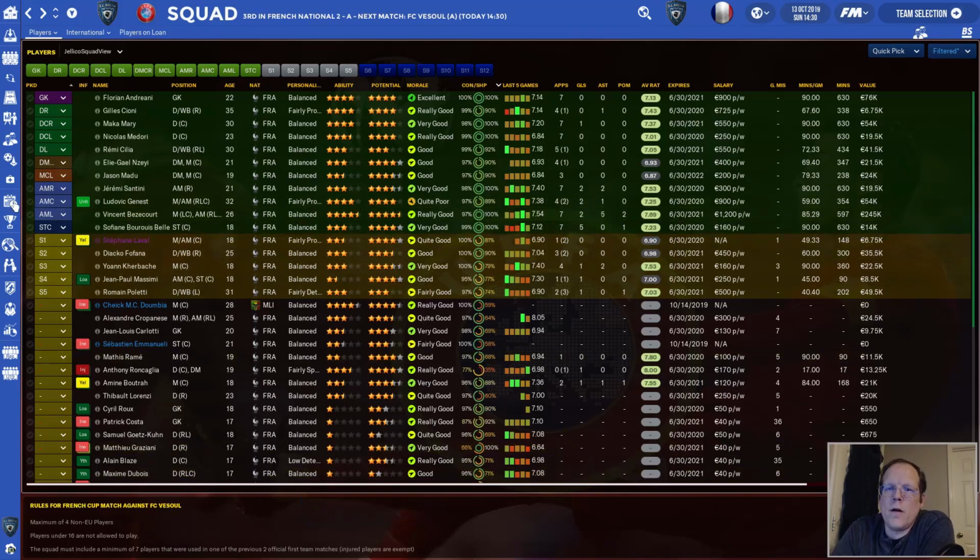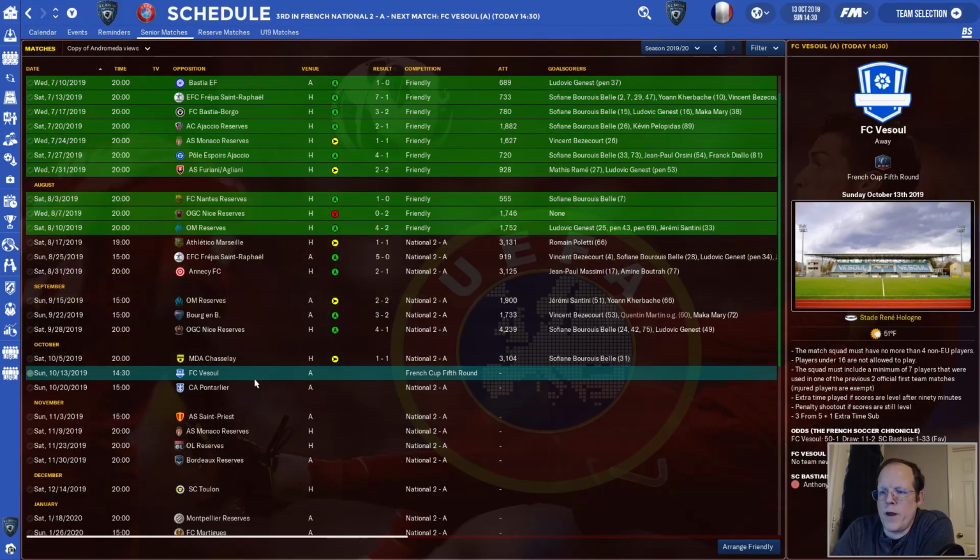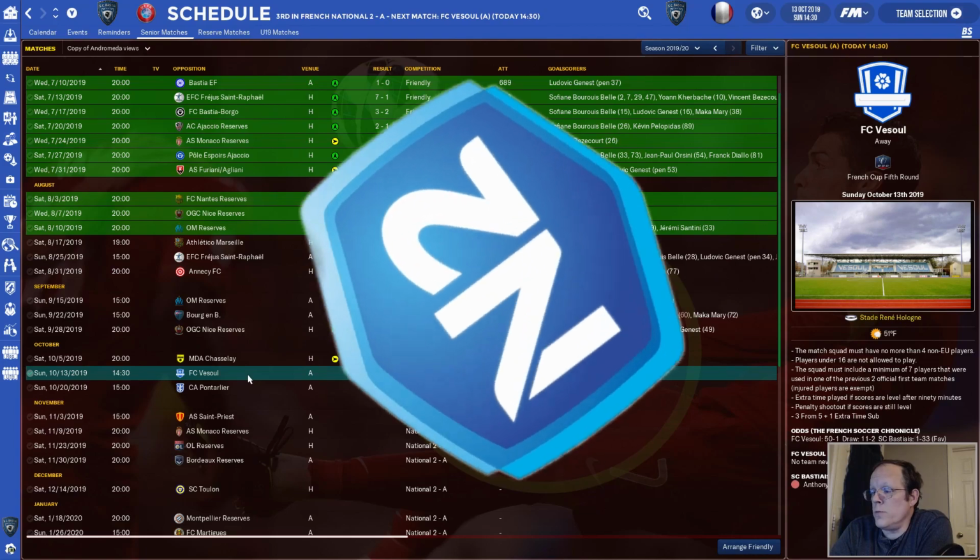Today, we have our first French Cup game, the 5th round, against FC Vesoul, who are an amateur team. Now, last year when we played an amateur team in the 5th round, we beat them 7-0. I'm kind of expecting the same thing today, but of course I had to shut down FM last night and then start it up again today, so who knows what could happen. I'm going to set the best 11 and the reserves, and we're going to come back with a match against FC Vesoul in just a bit.